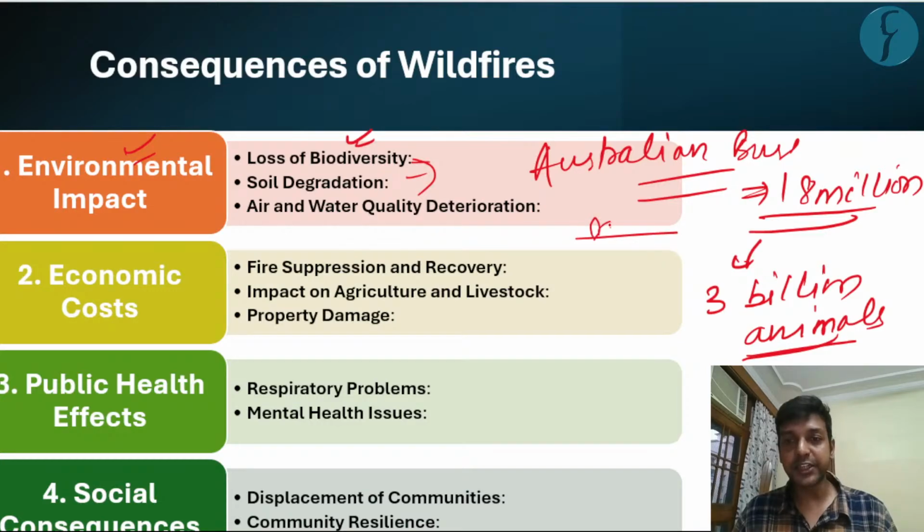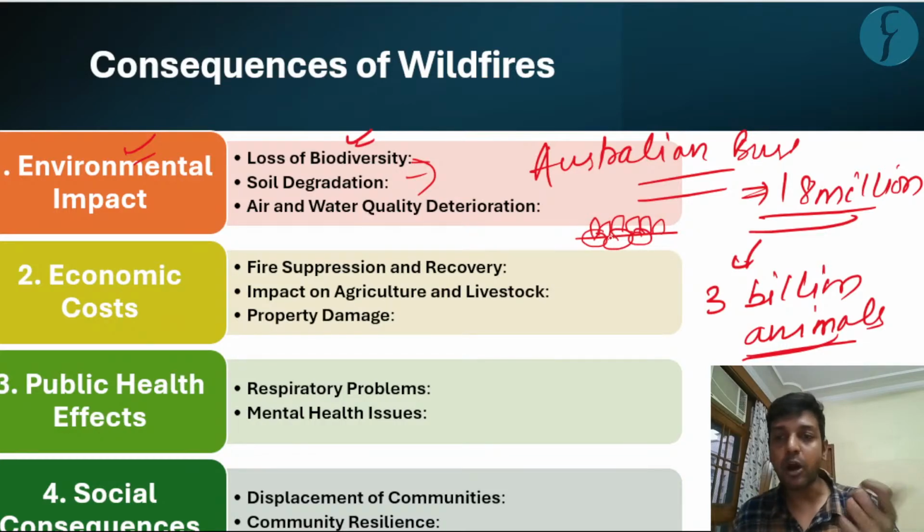Soil degradation. What happens when there is a wildfire? There will be no vegetation over the land surface, and it will not be able to hold the soil. And if there is a small pouring of water or rainwater, it will lead to increased soil erosion in that region, right? It also leads to soil degradation, and air and water quality deterioration.